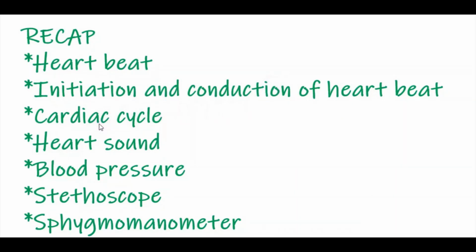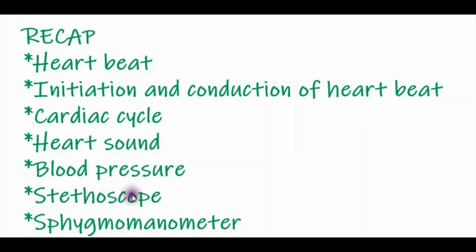The third, we have studied the cardiac cycle. The definition is the sequence of events occurring from the beginning to the completion of one heartbeat; that is called the cardiac cycle. The duration is 0.8 second. Three events are involved: atrial systole, ventricular systole and ventricular diastole. Then we studied heart sound. The heart produces lub and dub sound. Then blood pressure, two types: systolic pressure and diastolic pressure.